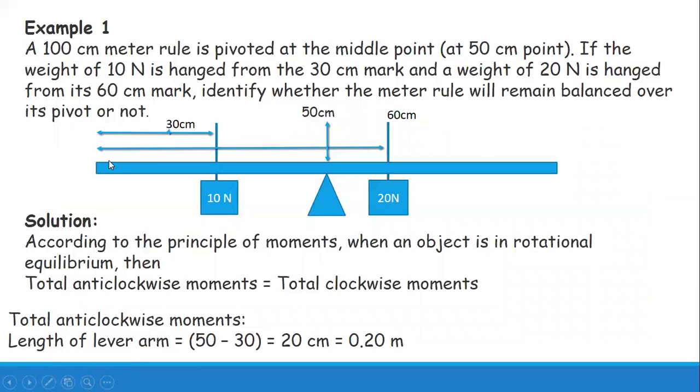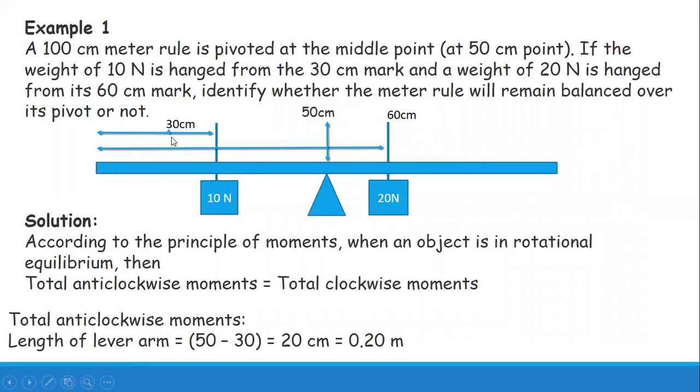One meter rule is equal to 100 centimeter, and the pivot will be in the middle, that is half of 100, at the 50 centimeter mark. So this meter rule is pivoted at the 50 centimeter mark. If a weight of 10 Newton is applied at the 30 centimeter mark, suppose this is the 0 centimeter and this is the 30 centimeter mark.